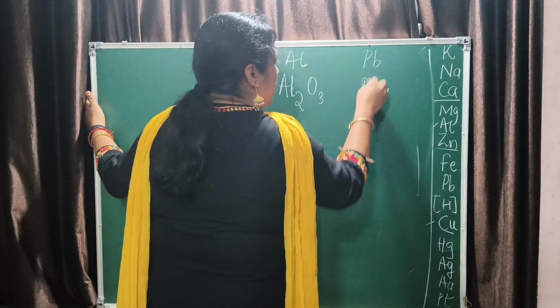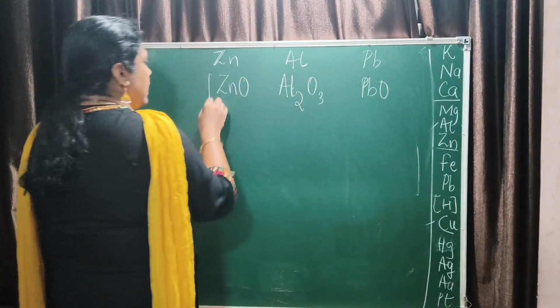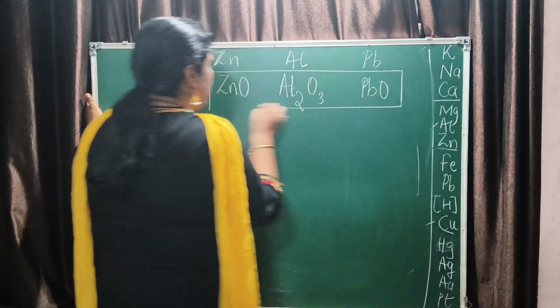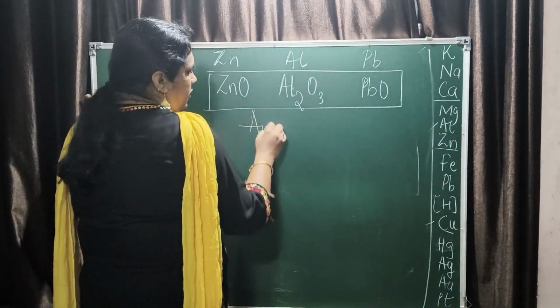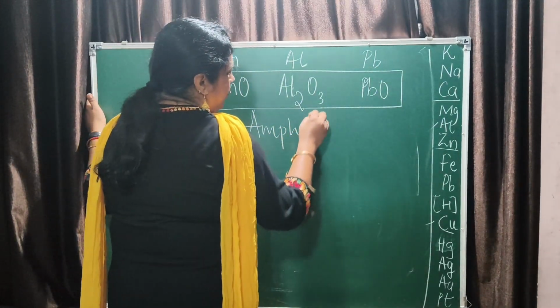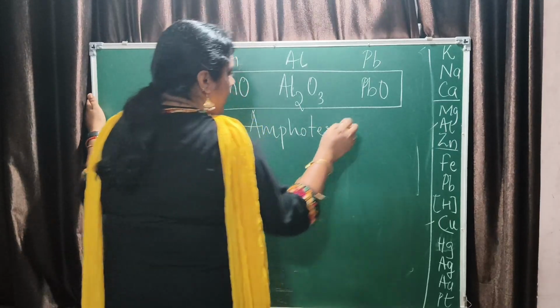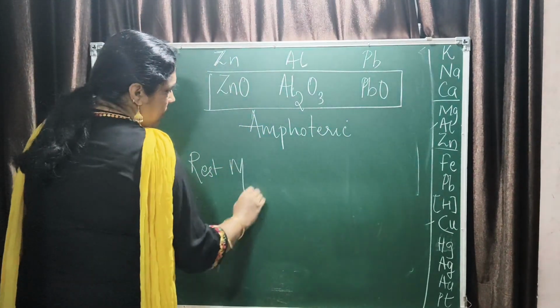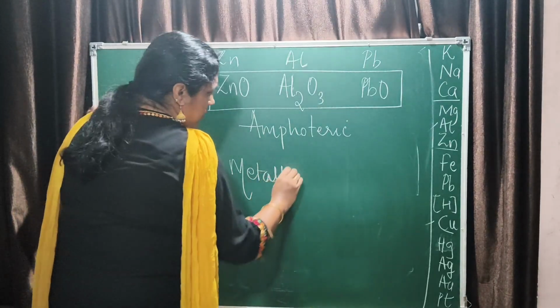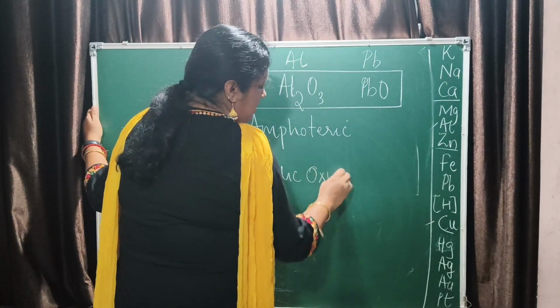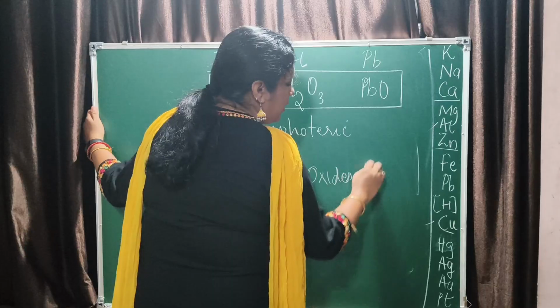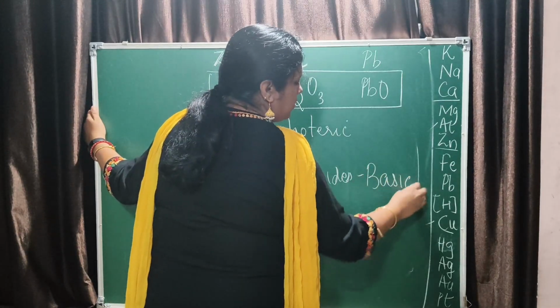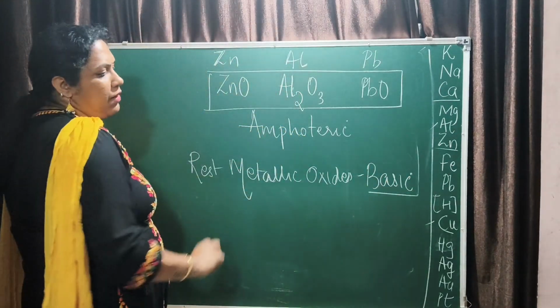These three oxides only are amphoteric. The rest of the metallic oxides are basic in nature, and these are amphoteric.